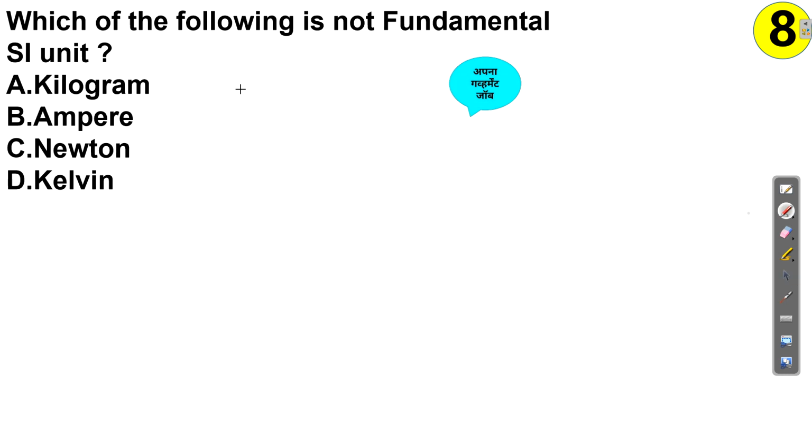Okay, see the next question: which of the following is not a fundamental SI unit? Now you already know what the SI units and the fundamental units are, right? You already know supplementary units. So kilogram, ampere, Newton, Kelvin. Kilogram, ampere and Kelvin are fundamental ones, but the Newton is not fundamental. So the answer is Newton.